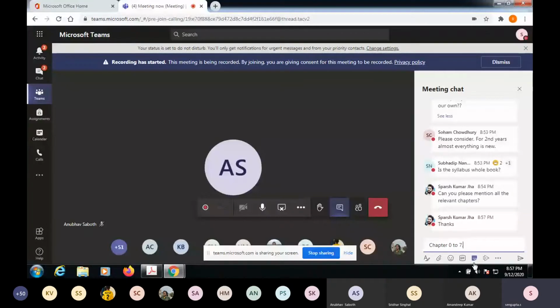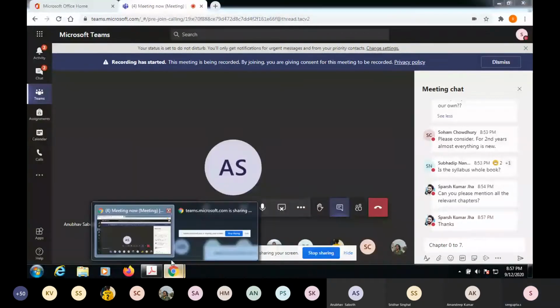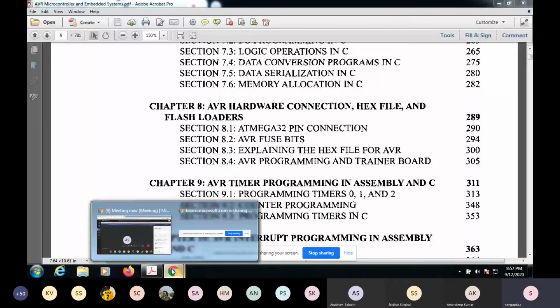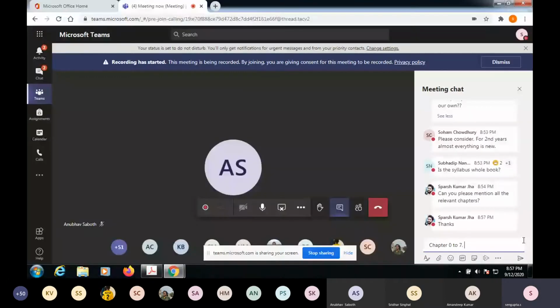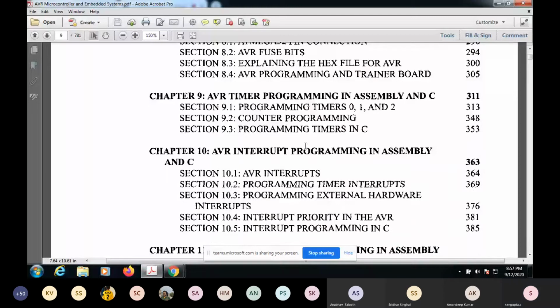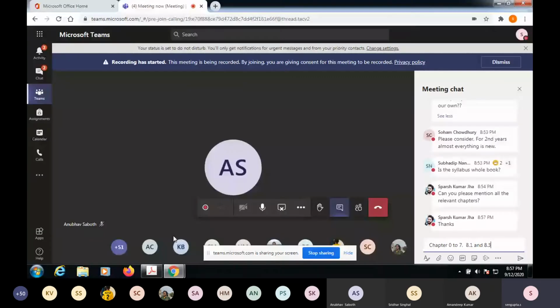Then hardware connections, 8.1 and 8.3. Then chapter 9 and chapter 10.